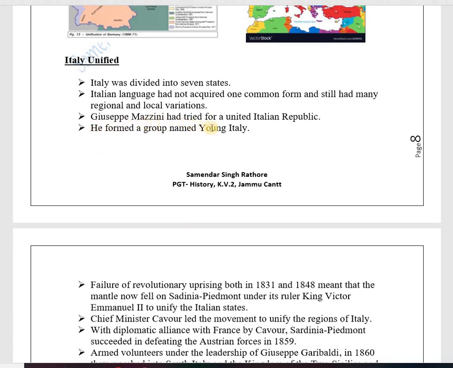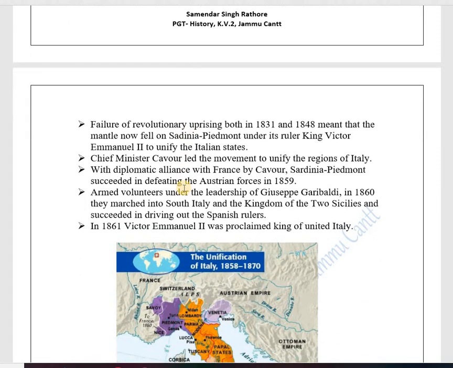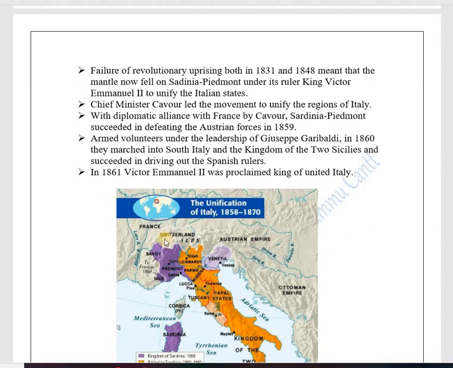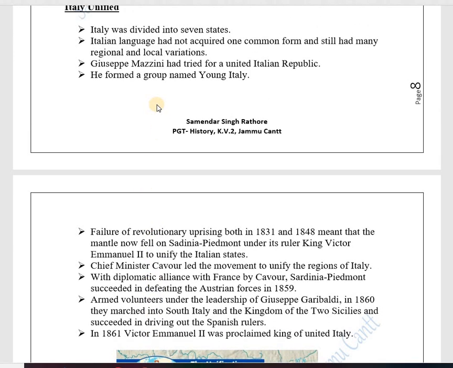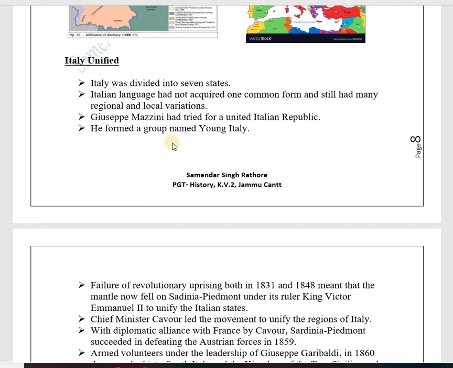Giuseppe Mazzini had tried for a united Italian republic. He formed a group named Young Italy. This we had studied earlier in the revolutionary topic that Giuseppe Mazzini was a member of a secret society which was known as Carbonari, and later on he founded a group named Young Italy which fought for the unification of Italy.